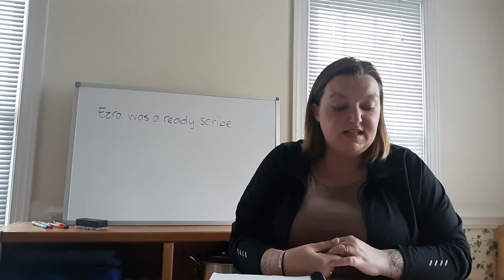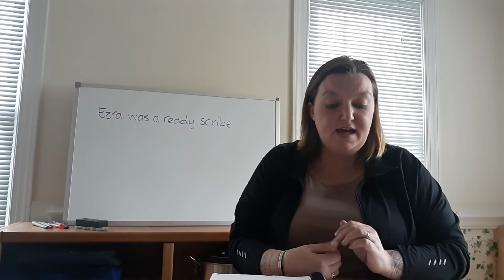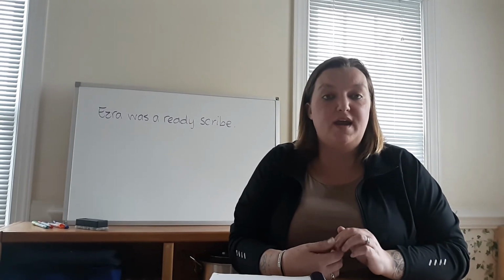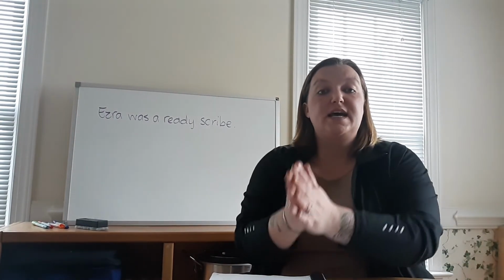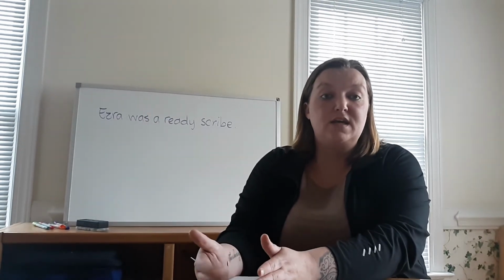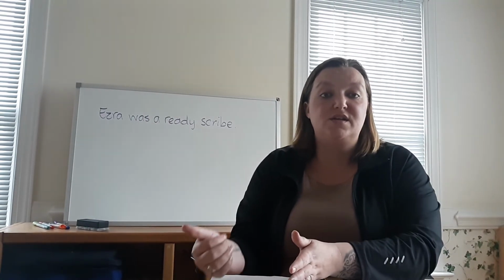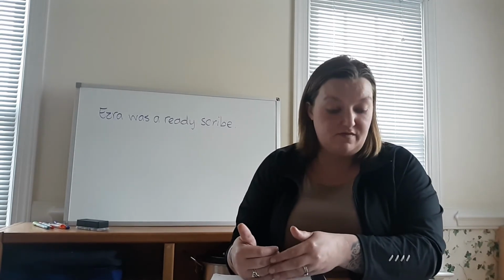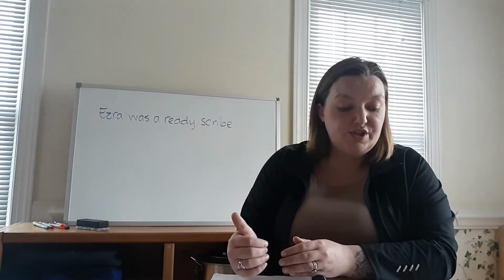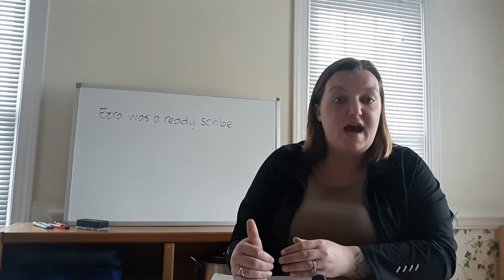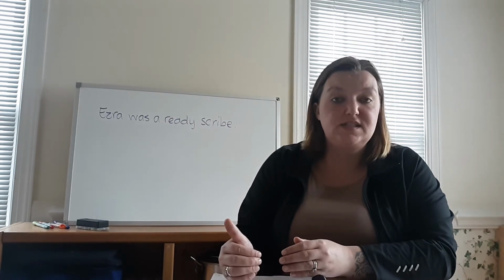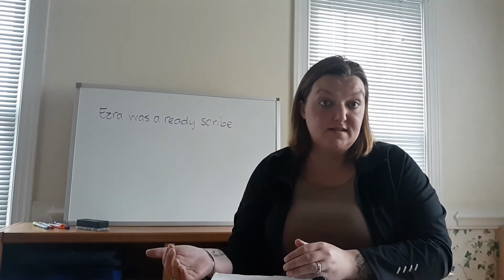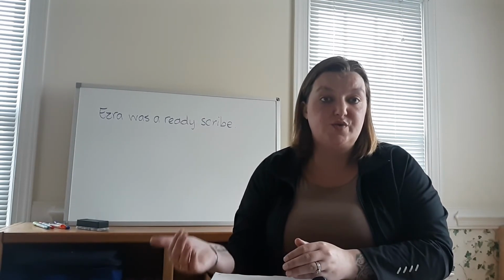A direct object is a noun or a pronoun that follows an action verb and receives the action from that verb. It answers the questions whom or what after the verb. So instead of a linking verb and a predicate nominative, you have an action verb and a direct object. They answer the same questions. It just depends on what type of verb you have. So, for example, a good tree bears good fruit. What is our action verb? Bears. Bears is our action verb. So our subject, trees. Trees bear what? Fruit. So fruit would be your direct object.